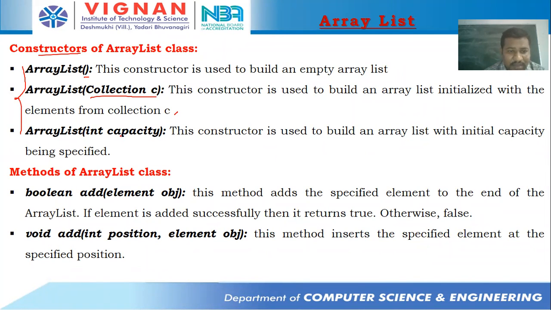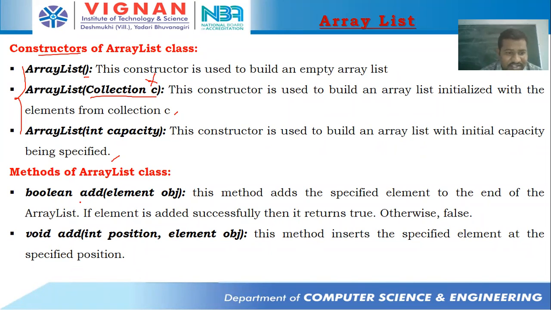An array list int capacity. This constructor is used to build an array list with initial capacity being specified. Suppose here you give array list of 5. Even if you give array list of 5, it allocates a block to store 5 elements. You can store 5 elements, you can store more than 5, and you can also store fewer than 5. No problem in that aspect. So this I will address, how to use this. I will address it. Don't worry about this.